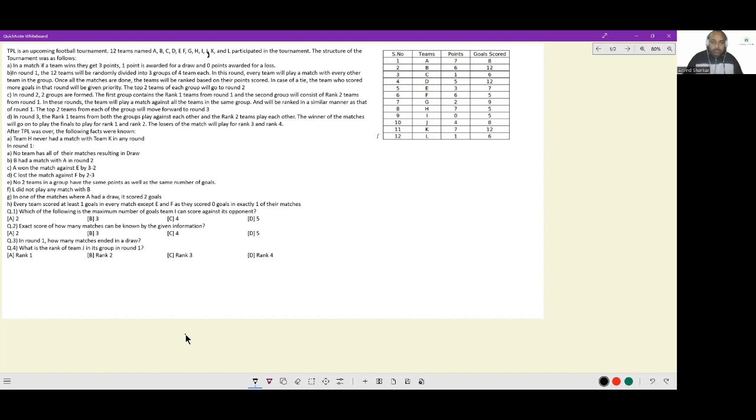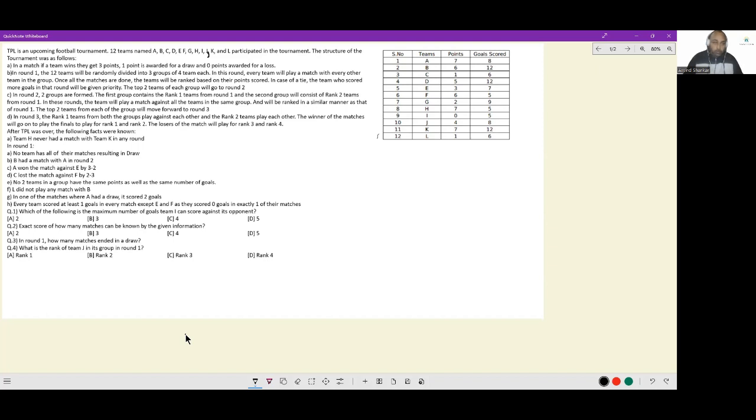In case of a tie, the team who scored more goals in that round will be given priority. The top 2 teams of each group will go to round 2. So 6 teams will go to round 2.